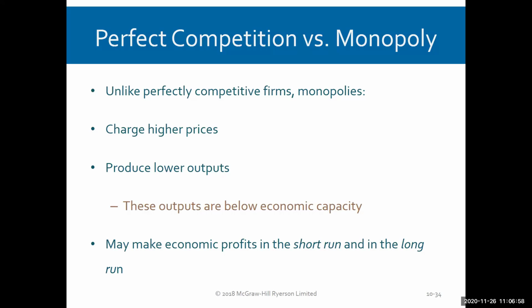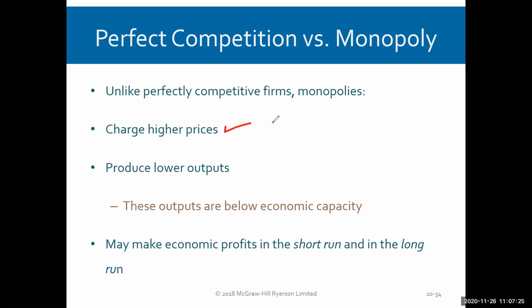Okay, let's start this by taking a look at some basic observations. We'll just state these things, and then we'll take a look at the graph and show how some of them actually happen. So perfect competition versus monopoly. Unlike perfectly competitive firms, monopolies can charge higher prices, and they do. That one most people will accept right away because monopolists have price control, as we said and showed earlier. And since they're the only producer producing that commodity, they may tend to charge higher prices. So that one makes some intuitive sense, but we'll show it on a graph as well.